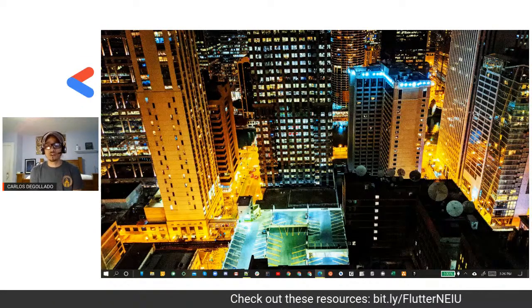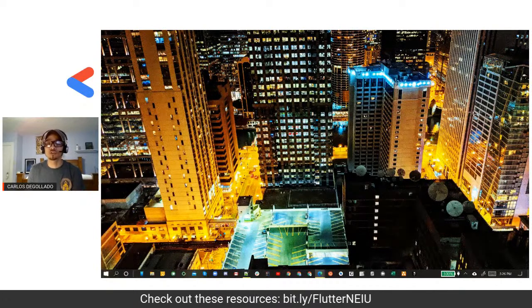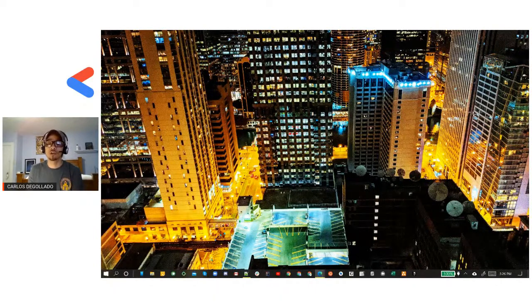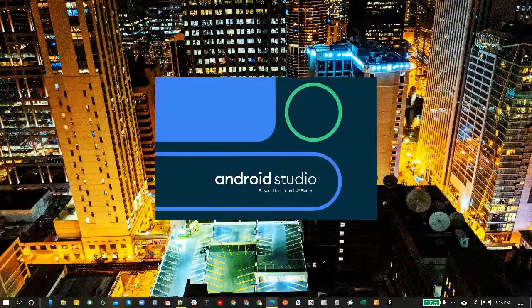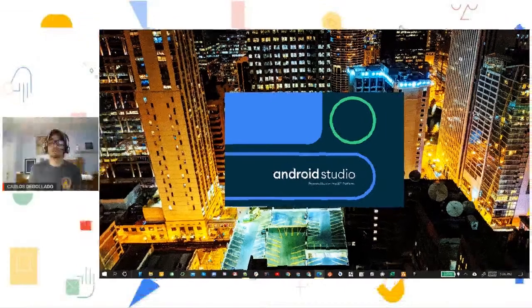So let's get started here. First, we're going to start off by opening our Android Studio, and I have it down here on my taskbar. You might have to open up your Start menu, but I tend to keep it locked in the taskbar so I can have easy access to it when I want to create something. So we're going to open up Android Studio. I'll let it open up here.